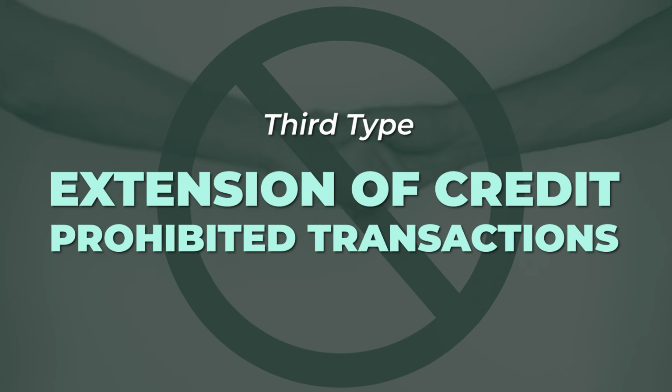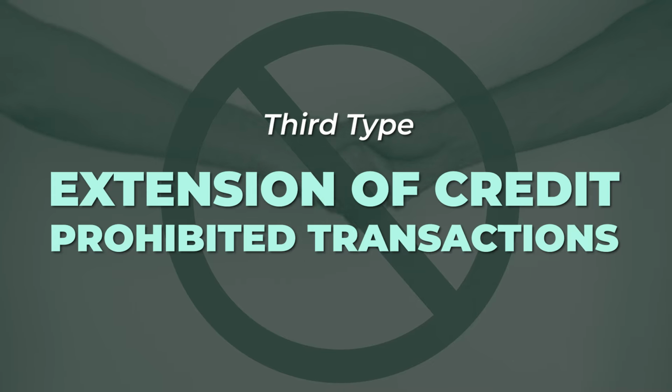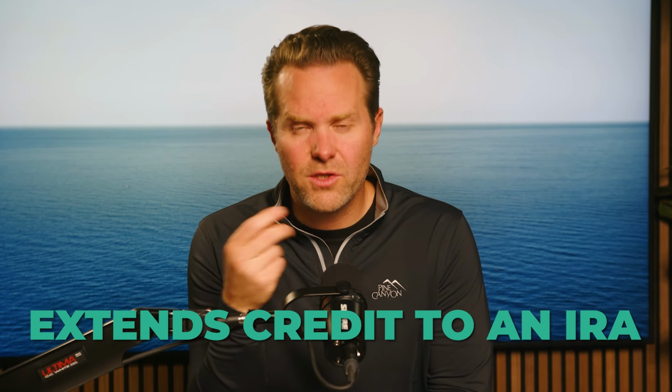Now, the third type of prohibited transaction is something called an extension of credit prohibited transaction. This occurs whenever a disqualified person, this is you again as the IRA owner, you're number one on the disqualified list here, extends credit to an IRA.